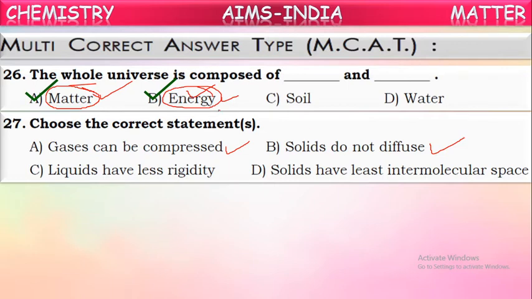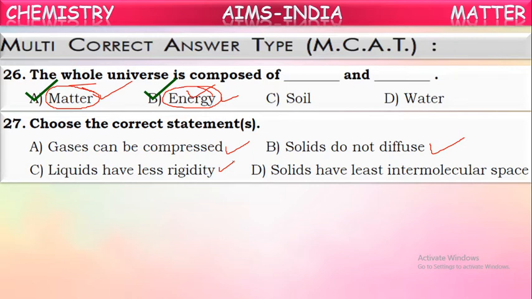Next one, liquids have less rigidity. Of course, it is also correct. Solids are highly rigid. Gases do not have rigidity at all. But liquids have rigidity, though not as much as solids. They have less rigidity. Solids have least intermolecular space.